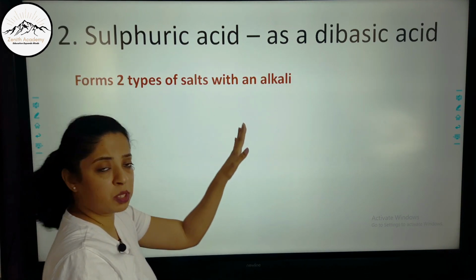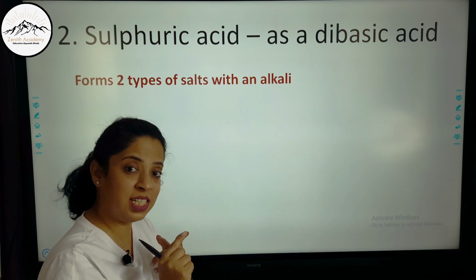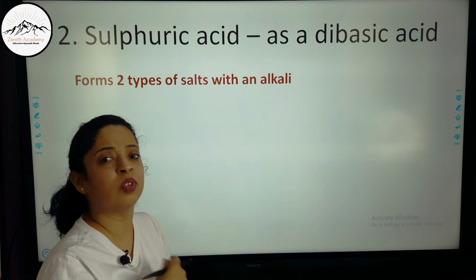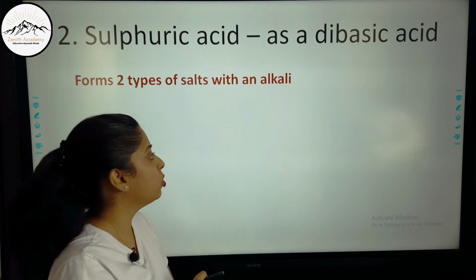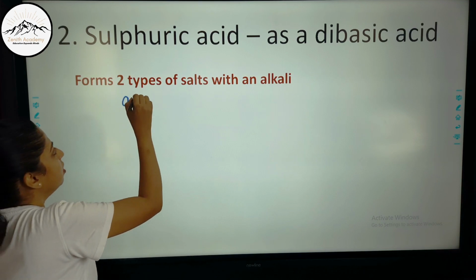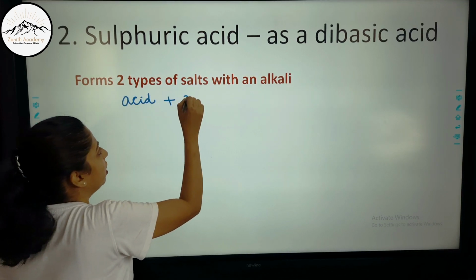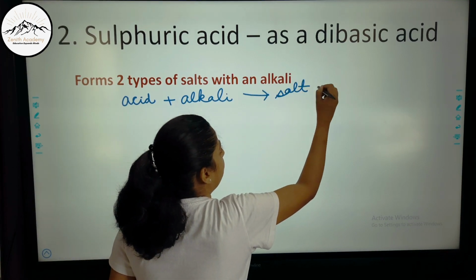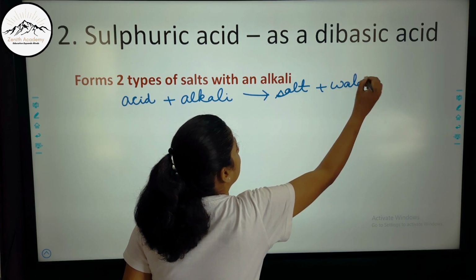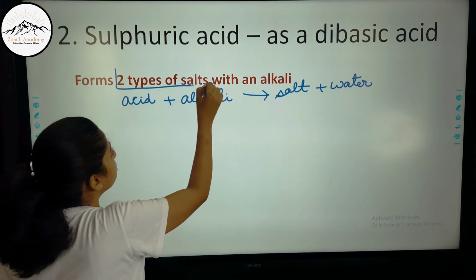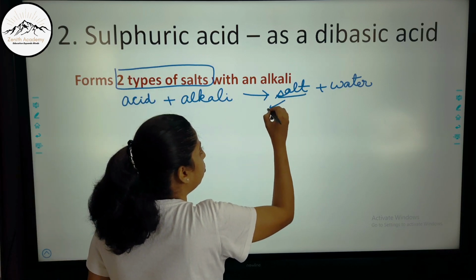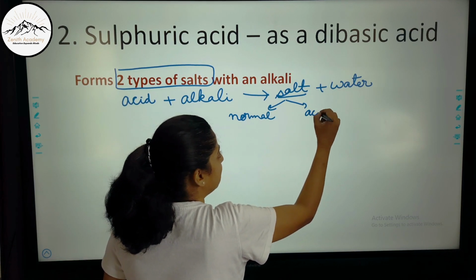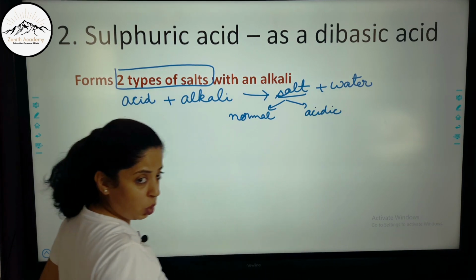Next, it forms two types of salt with an alkali. Students, we know that acids react with a base or alkali to form salt and water. What are alkalis? Alkalis are those bases which are soluble in water, correct? So we can say that acid plus alkali reacts to form salt and water, right? But sulfuric acid forms two types of salts. These salts are of two types. One is the normal salt and another is the acidic salt. Now let us see what these types of salts are.